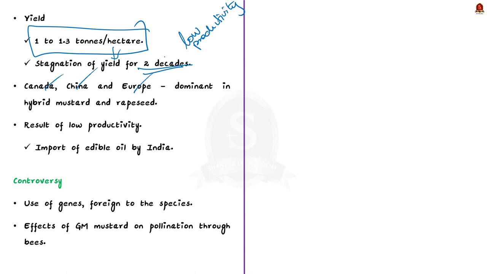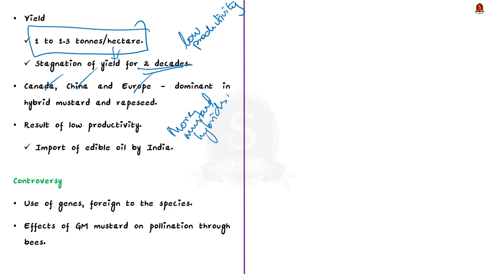So India is importing edible oil from these countries. From this we can say that the only way to improve India's productivity is to have more mustard hybrids. Better yielding hybrids will help to meet India's rising edible oil import bills. So these are the two reasons why researchers are working on hybrid variants.